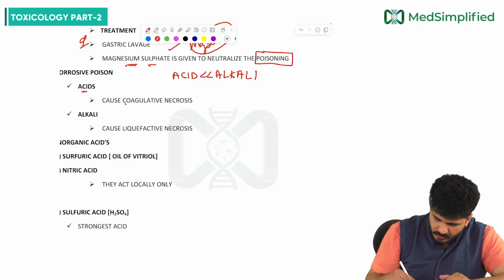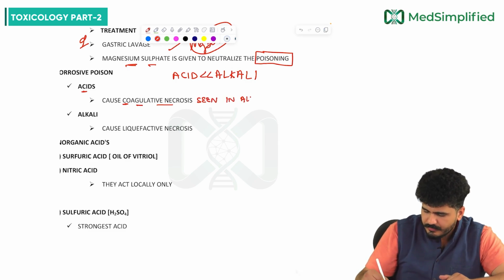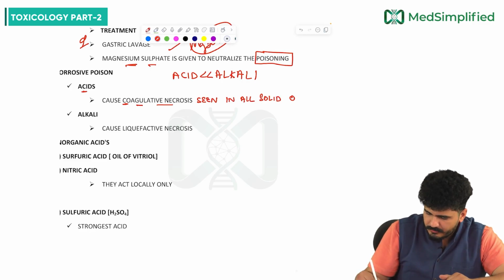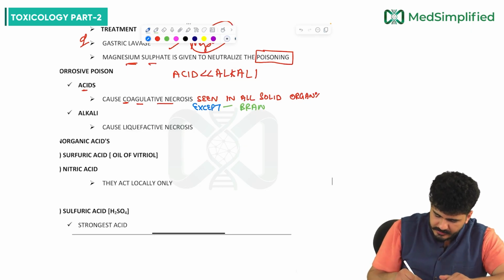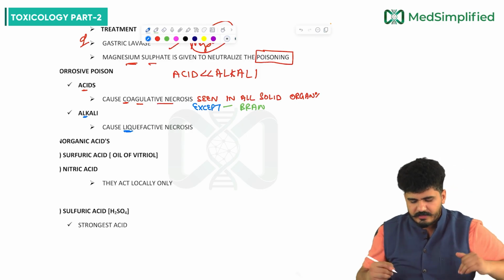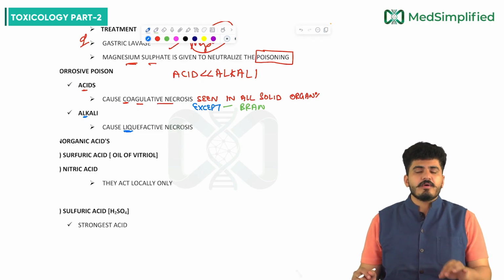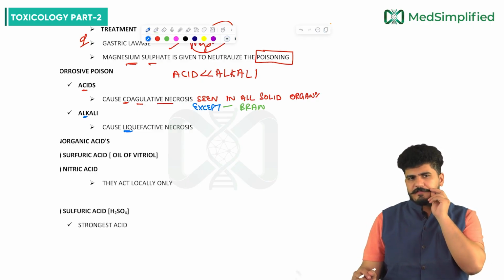C for coagulative necrosis. Coagulative necrosis is seen in all solid organs except, my dear friends, the brain. So in the brain, which type of necrosis is seen? In alkali, liquefactive necrosis is seen. So if acid is there, there will be coagulative necrosis, and if alkali is there, there will be liquefactive necrosis.